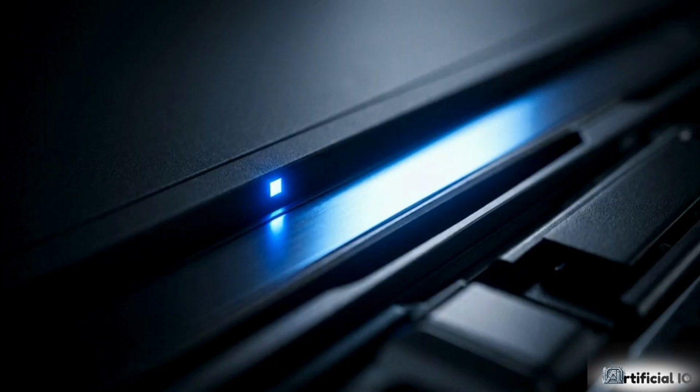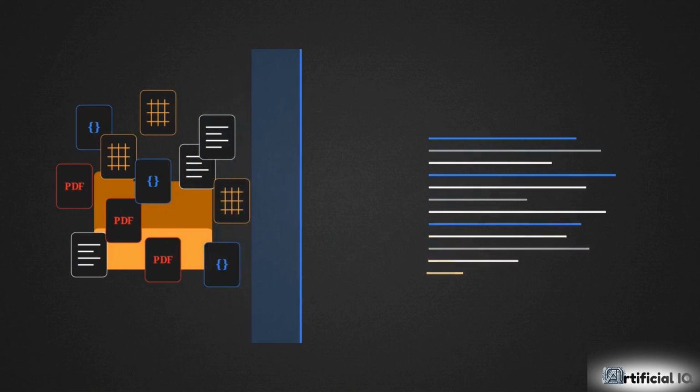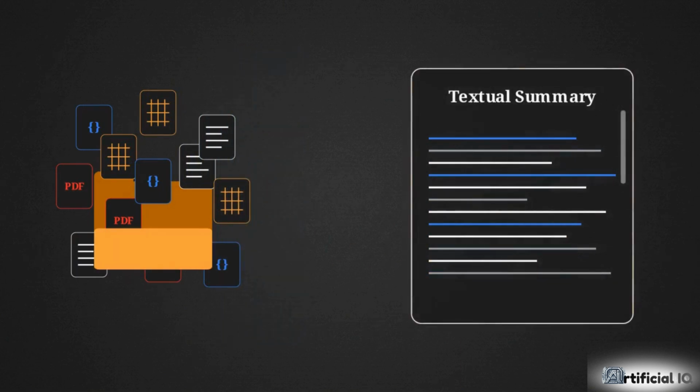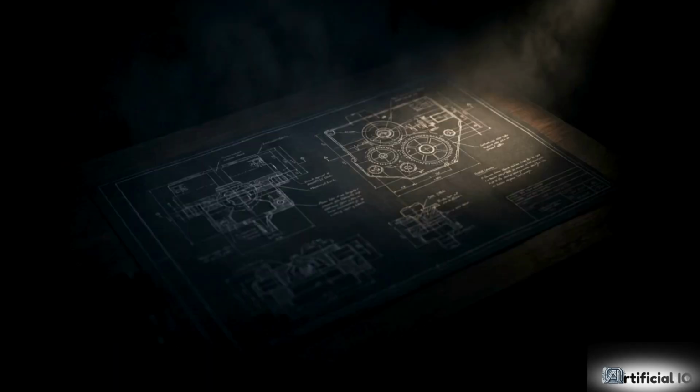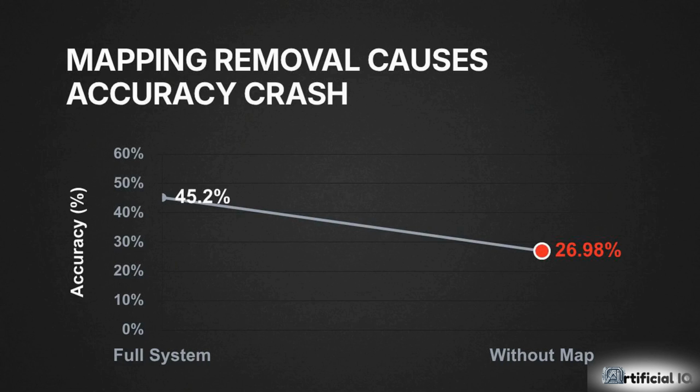The system begins by executing its first critical innovation, the data file analysis module. Before attempting to solve the prompt, this module automatically scans every file in the target directory. It reads the unstructured text and nested data, extracting the necessary context to build a comprehensive textual summary of the environment. Skipping this step forces the AI to plan in the dark. In testing, removing this initial map caused the system's accuracy on complex tasks to drop to near 26%.